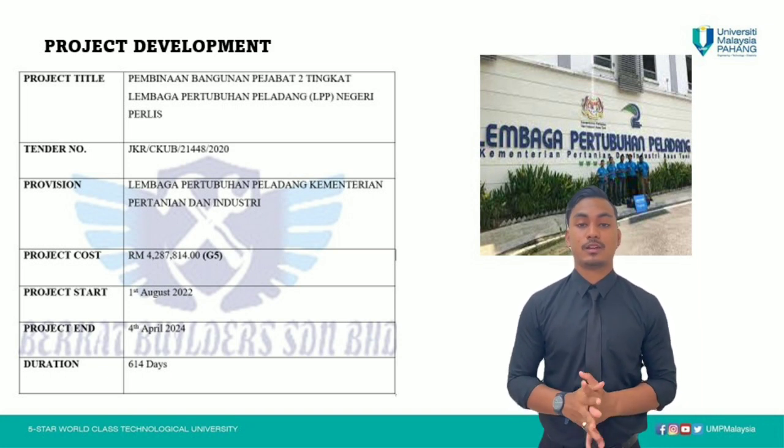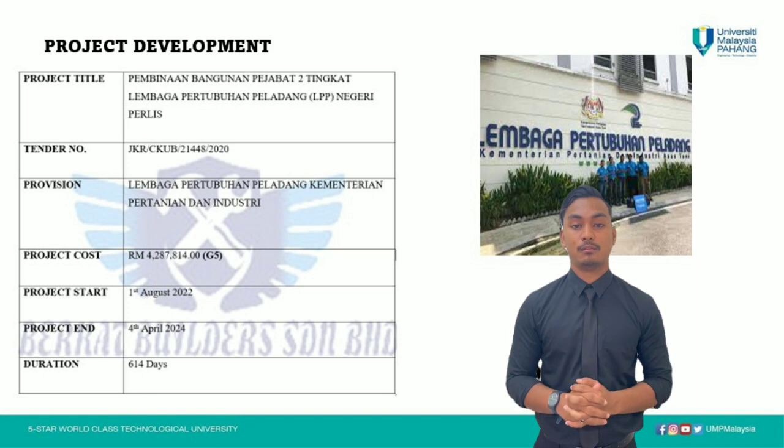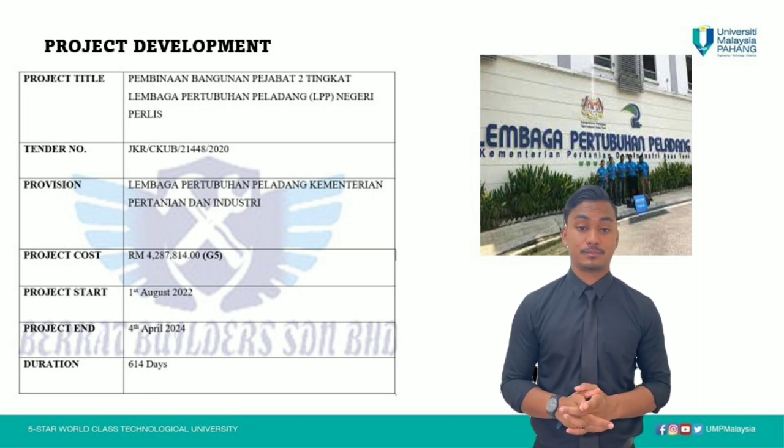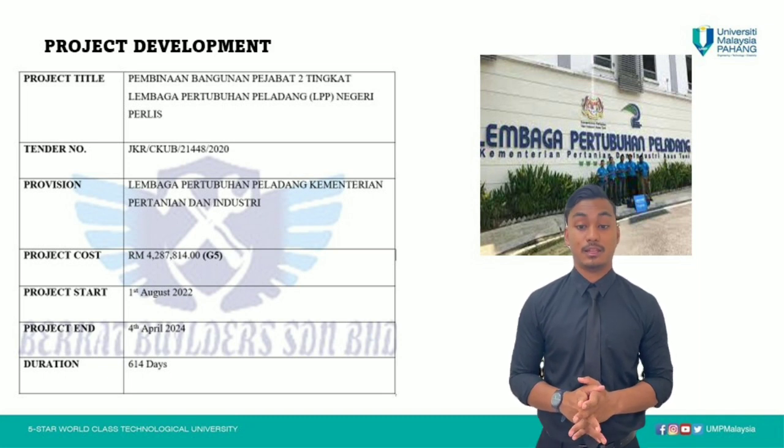Today we are going to present about the project tender that we have been choosing, which is the pembinaan bangunan pejabat bertingkat Lembaga Pertubuhan Peladang Negeri Perlis. This project is provisioned by Lembaga Pertubuhan Peladang, Kementerian Pertanian dan Industri.